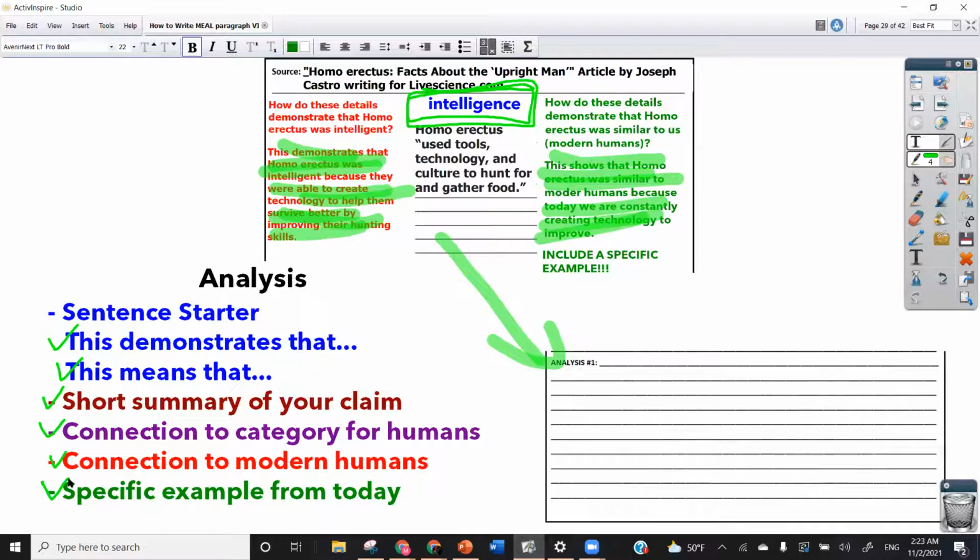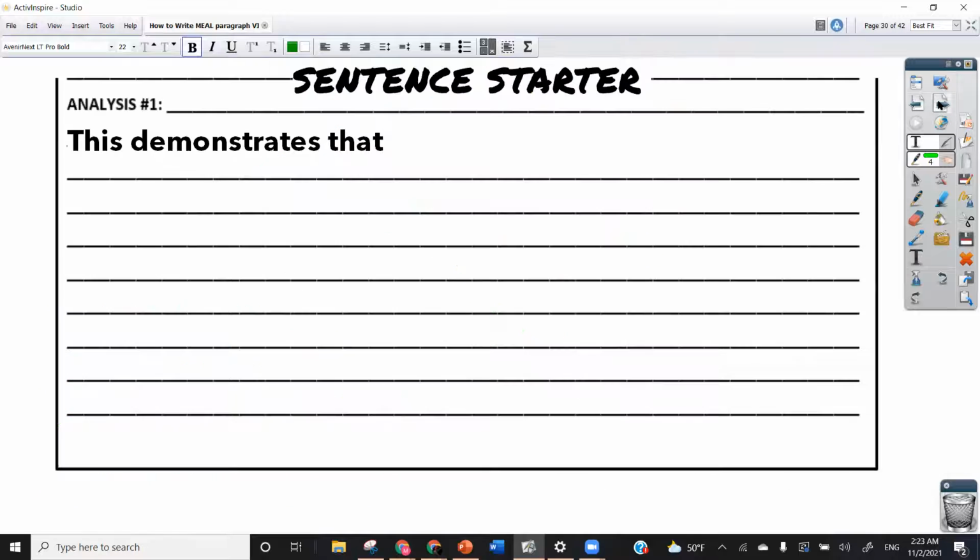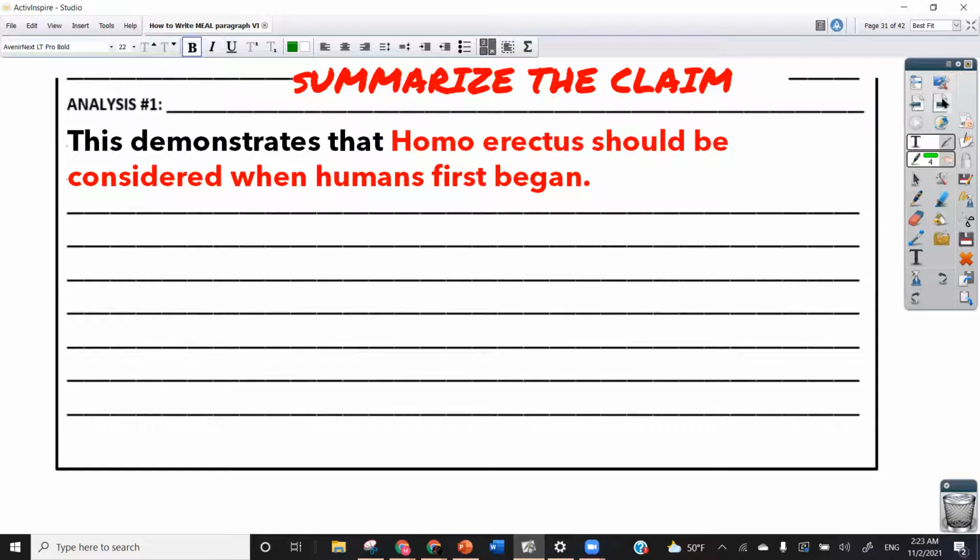All right, so let's look at the process piece by piece to see how the analysis is built. First off is a sentence starter. For this example, we're using this demonstrates that. Next is a summary of the claim. As you can see, this summary is really short. This is about as long as you need it to be for it to be effective.